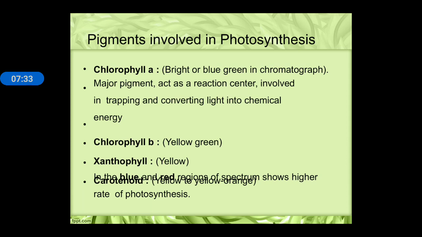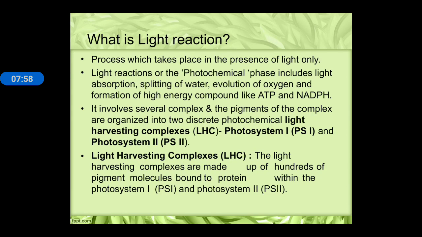Mainly the light energy is trapped and converted into chemical energy with the help of chlorophyll A. Chlorophyll B is a yellow green pigment, and xanthophyll is yellowish in color. Carotenoid is yellow orange in color, and the blue and the red light of the visible spectrum show the higher rate of photosynthesis.